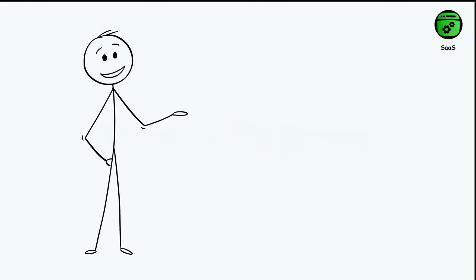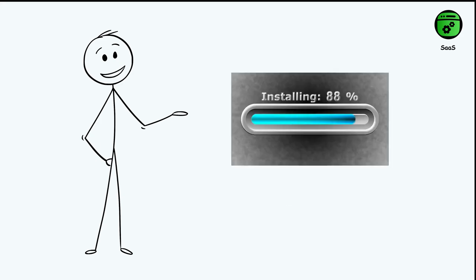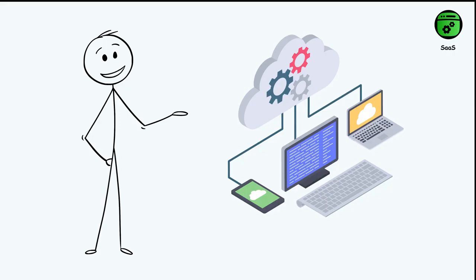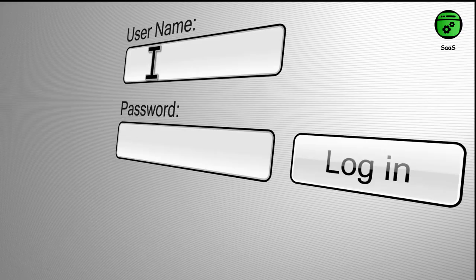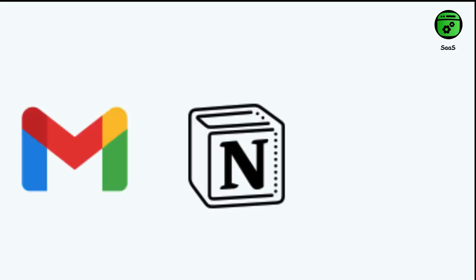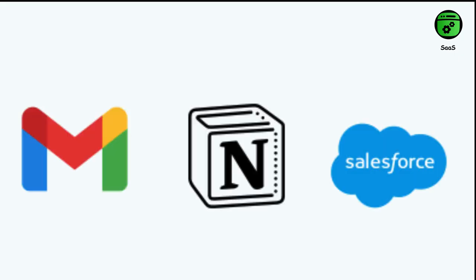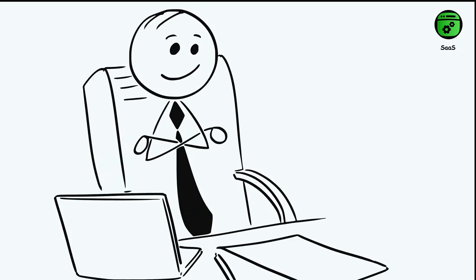SaaS, or Software as a Service, delivers complete applications over the internet that you can access through a web browser. Unlike traditional software that you install on your computer, SaaS applications run in the cloud and require no installation or maintenance on your part. You simply log in and use them. From email services like Gmail to productivity suites and customer relationship management tools like Salesforce, SaaS has become the standard way many of us interact with software today.